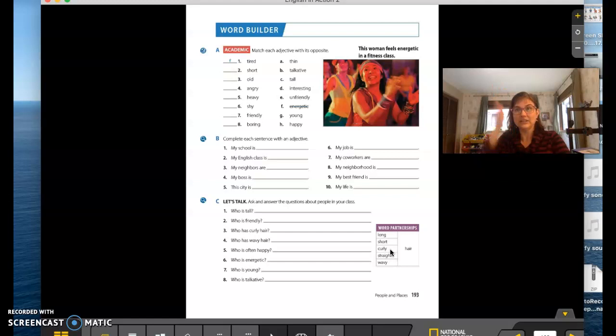Straight and curly is wavy. So I have wavy hair. I have black wavy hair. And if you notice, you guys, I've been saying have, right? I have black hair. I also have wet hair. I had a shower earlier, so I have wet hair. So Shauna has black hair. We can also use the be verb, right? My hair is medium length. My hair is wavy. And we'll go over that in a minute.